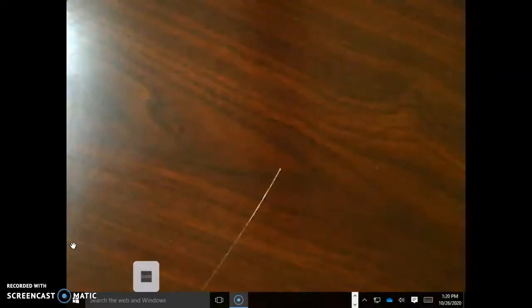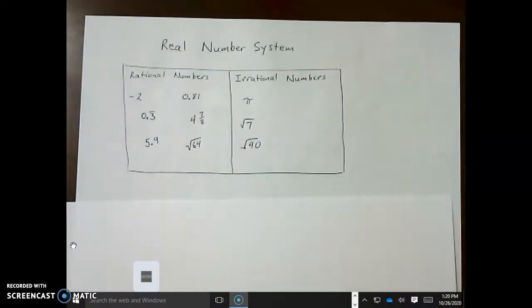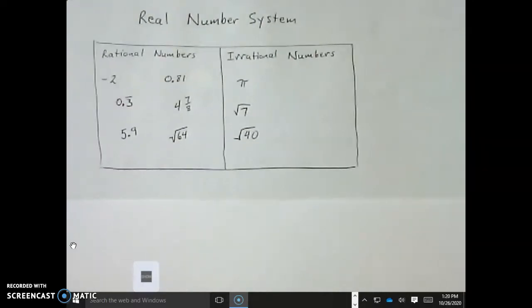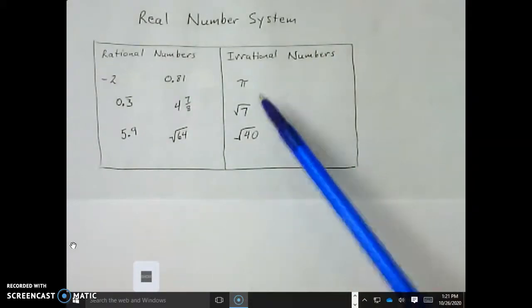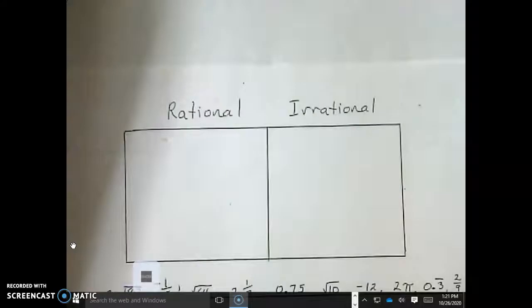So our task is going to be to fill in boxes like this. The real number system consists of rational numbers and irrational numbers. Now these are all the numbers from the front that I just showed you. These are all rational because I just wrote them as fractions. I cannot divide two whole numbers and have it go on forever and never repeat. When you divide two numbers, it either terminates or repeats, which sounds like the title of the assignment before this one: terminating and repeating decimals. So here's what we're going to do. We're going to attempt to place these numbers in the correct box.